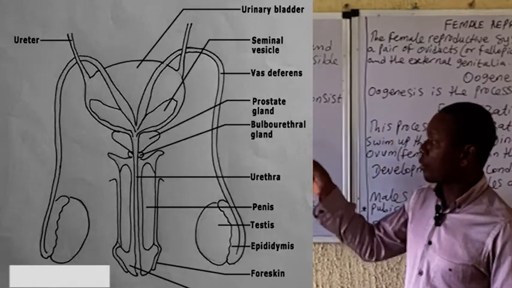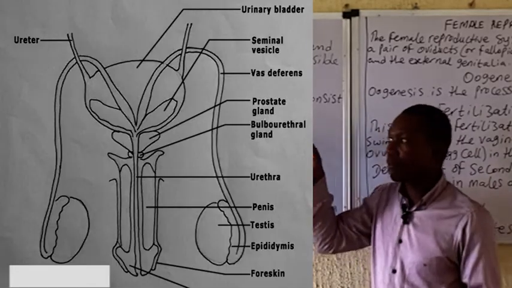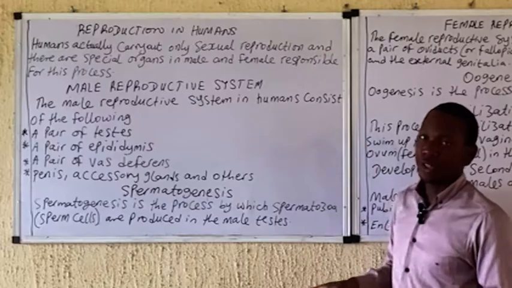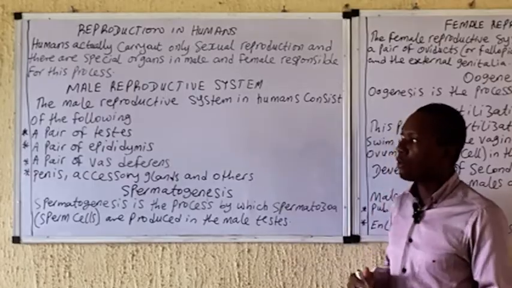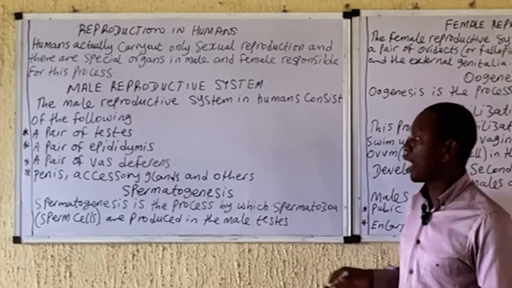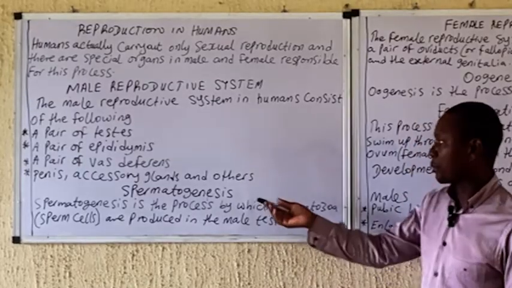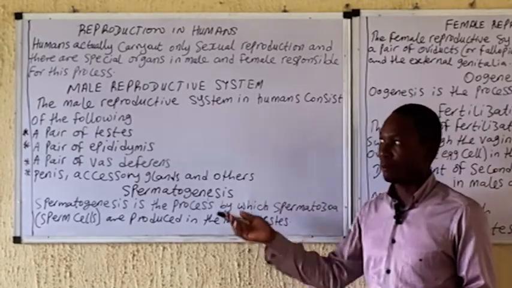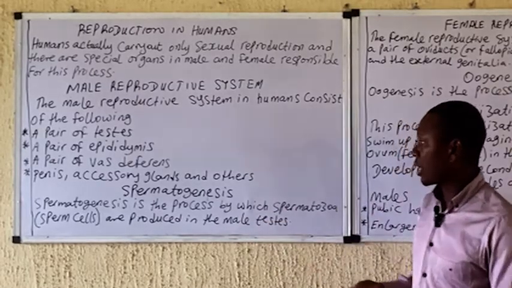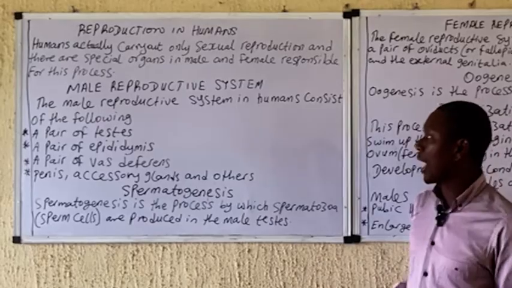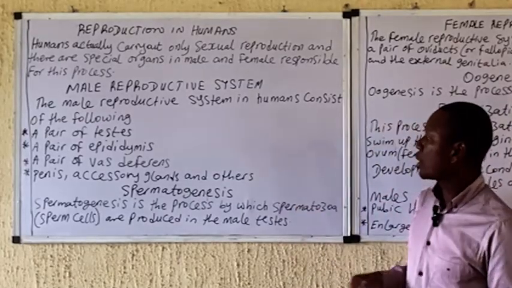We have the urethra, which is the passage through the penis of the male reproductive system, and we have other glands present at the tip of the penis and other accessory glands that are present. So let's quickly take a look at the functions of these structures that I just mentioned.